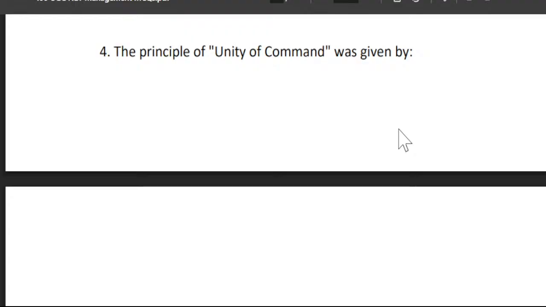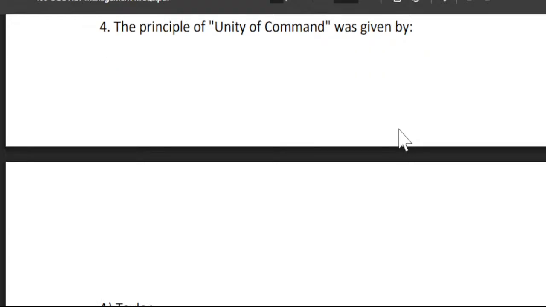Next is the principle of unity of command. The principle of unity of command was given by, who has given this principle? There are four options given over here: A, Taylor. B, Mayo.